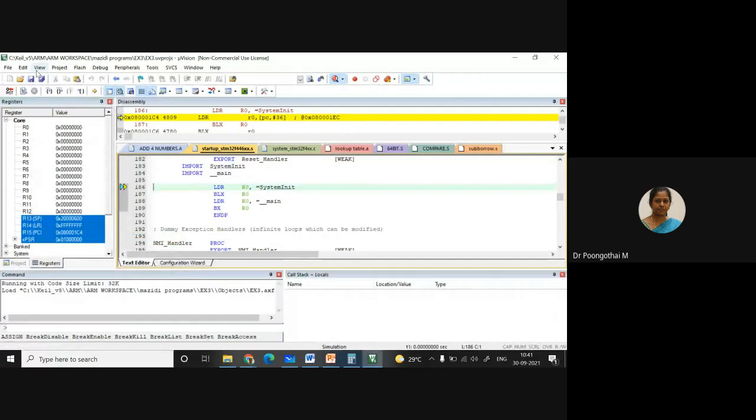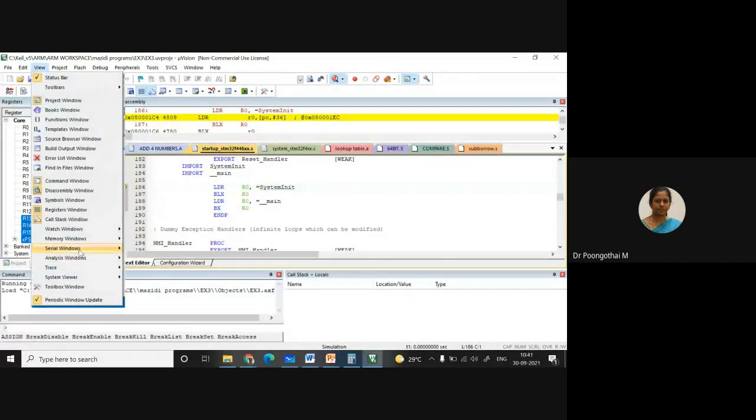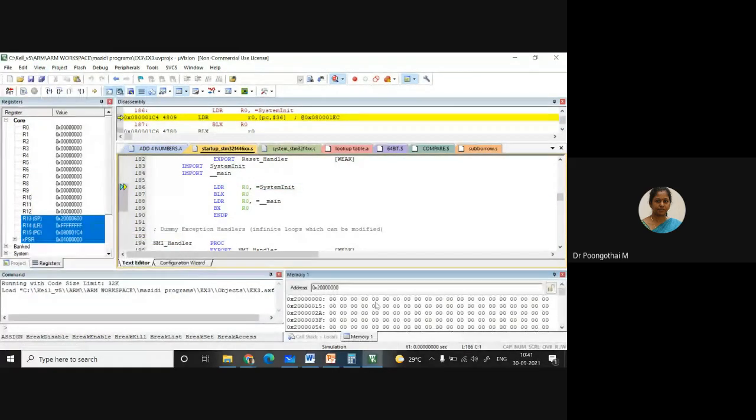See here, under view option, you have to click this memory window 1. Okay. So in memory window, you should enter this particular address. 0x000, sorry, 20000. After entering, press enter key. Okay, so you can see all your memory address here.